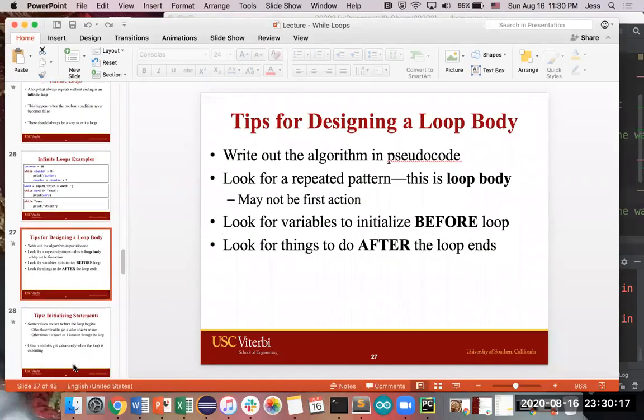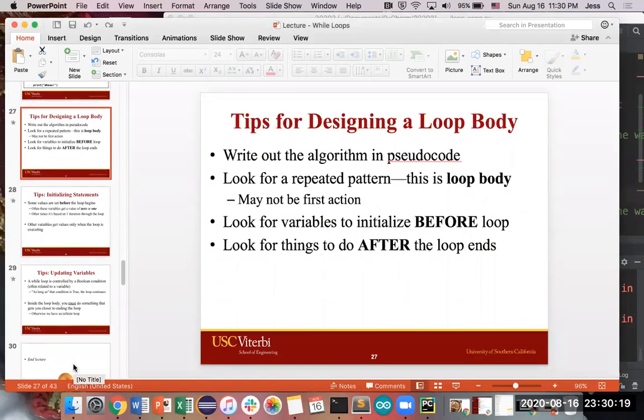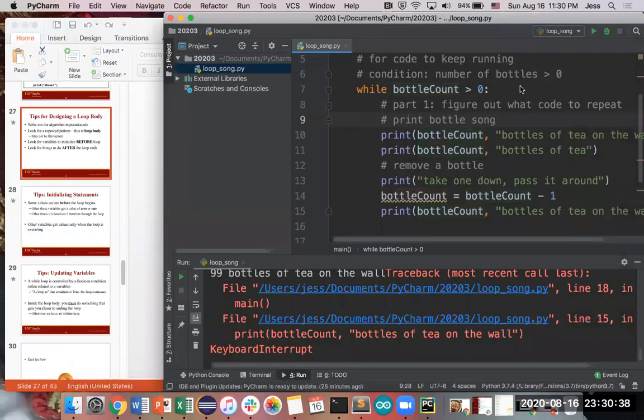So just reviewing again, tips for designing a loop body, especially if you're new to the idea of programming in loops. One thing you can start off with is writing out the algorithm, or what you're trying to do within the loop. Write it out in comments first, like I'm doing over here where I say part 1, figure out what code to repeat. We're going to print the bottle song. We're going to remove a bottle. Start with that first so you can isolate in your head what the actions are, what the code is that I want to repeat over and over again.